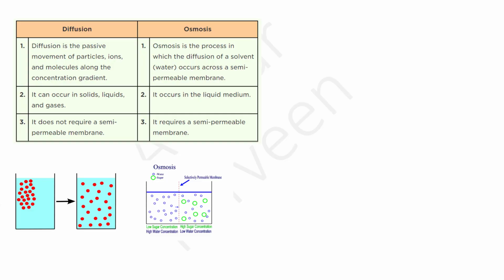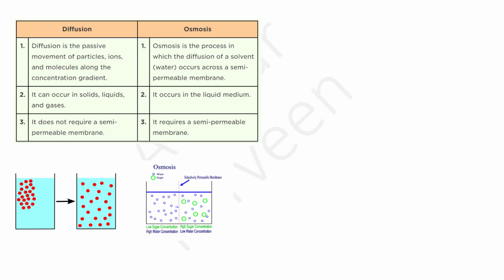Whereas osmosis is, you can say, a type of diffusion, but only solvent is diffusing here. The best example is water. Now this water is diffusing across a semi-permeable membrane. That's why it occurs only in the liquid medium. Okay, and of course there is a need of a semi-permeable membrane for osmosis to happen.